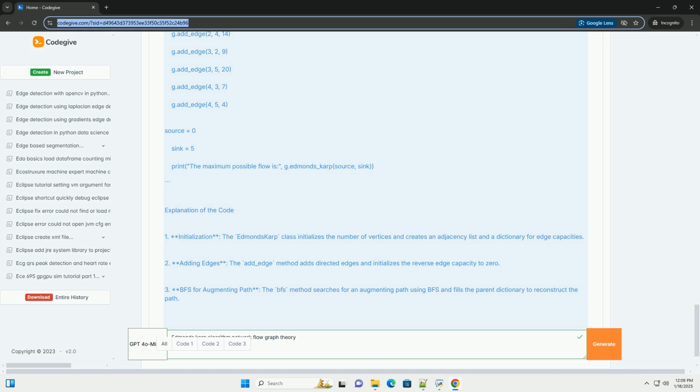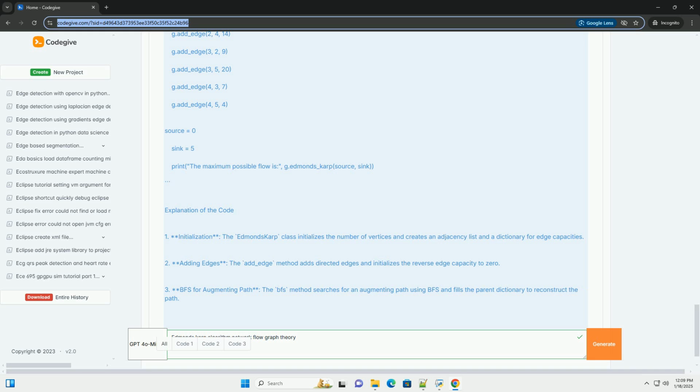1. Initialization, start with zero flow in the network. 2. Find an augmenting path, use BFS to find the shortest path from the source to the sink in the residual graph. 3. Augment flow, determine the maximum flow that can be sent along the found path, this is determined by the minimum capacity of the edges in the path.